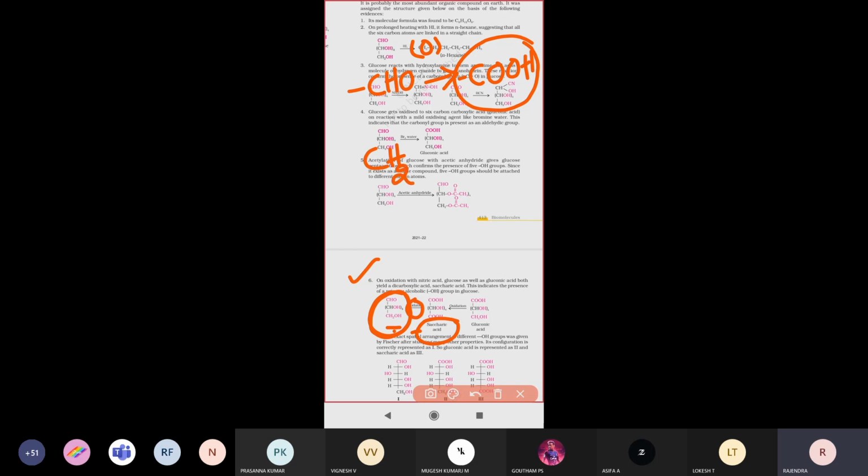Again, here CH2OH is the 6th carbon atom, the bottom carbon atom. That also will be converting into carboxylic acid. So two COOH groups are attached. That represents that the glucose molecule is containing one primary alcohol.